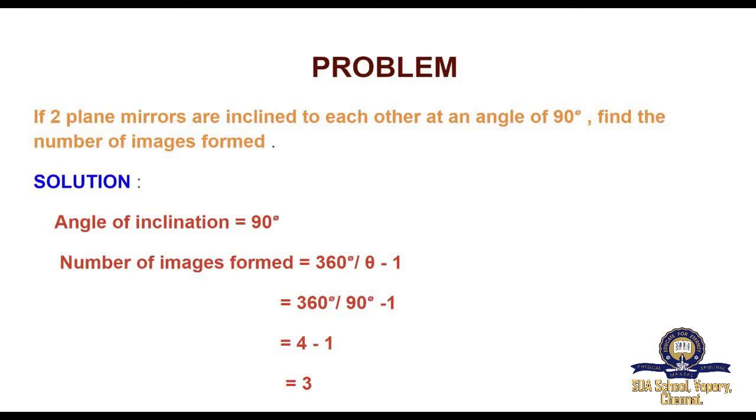Now put the 90 degree value in the formula. 360 degrees by theta value, which is 90 degrees. So, 360 degrees by 90 degrees, minus 1. Divide 360 degrees by 90 degrees. So, what do you get? Yes, 4 is the value. So, 360 divided by 90 degrees is equal to 4. So, 4 minus 1 is equal to 3. So, the number of images formed is 3.